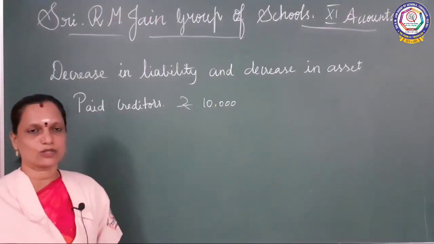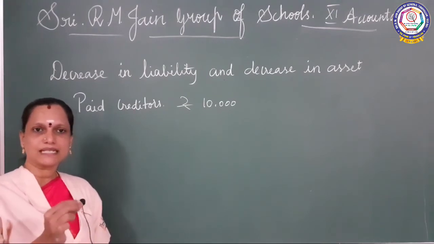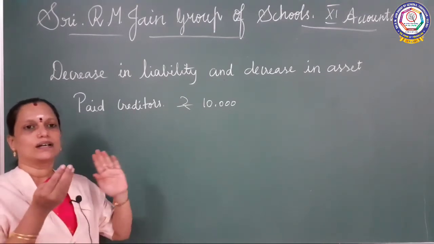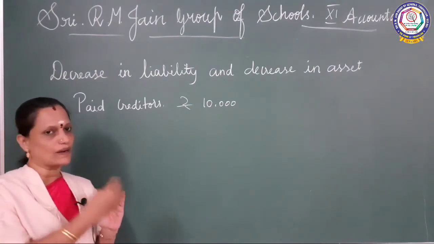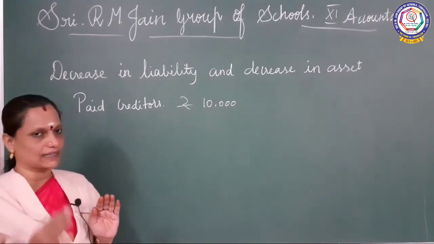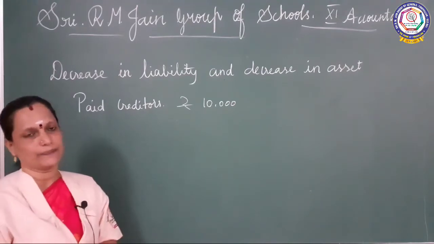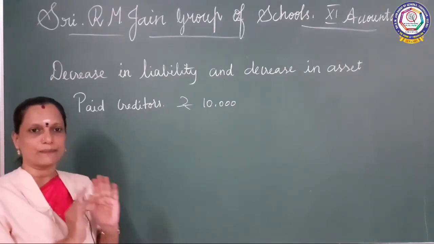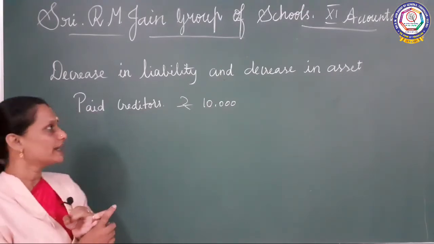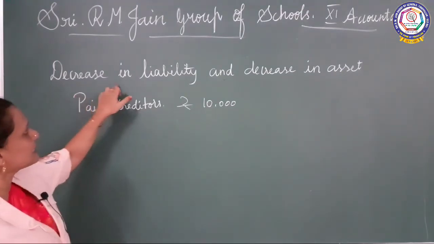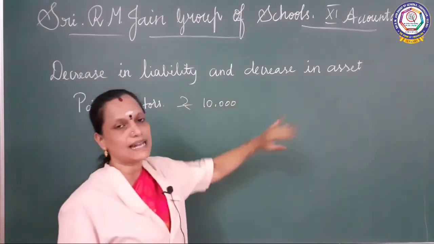In the last example we saw, commenced business with cash rupees 1 lakh. So capital is 1 lakh and the asset is also 1 lakh, held in cash only. Overall the company has 1 lakh of asset as well as capital. Now we are going to see decrease in liability and decrease in asset.